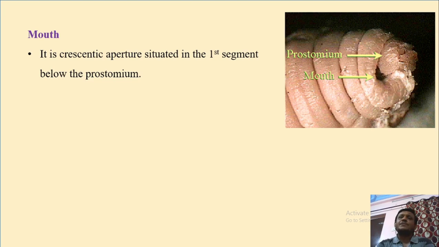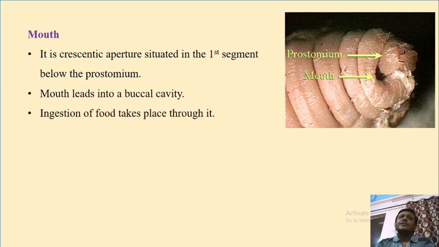So mouth is present below prostomium. Mouth then posteriorly leads into buccal cavity. The ingestion of food particles, that means organic material or soil particles, takes place into the alimentary canal through this stoma, that means mouth.